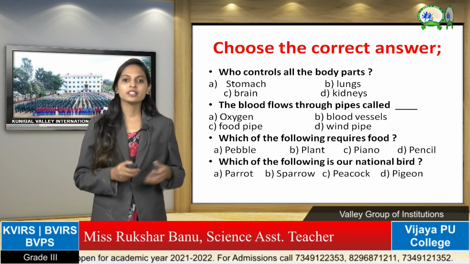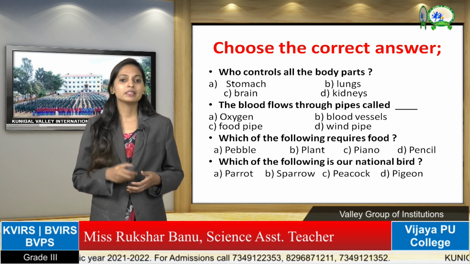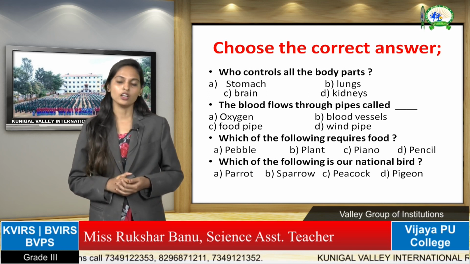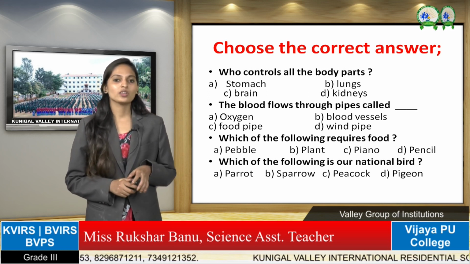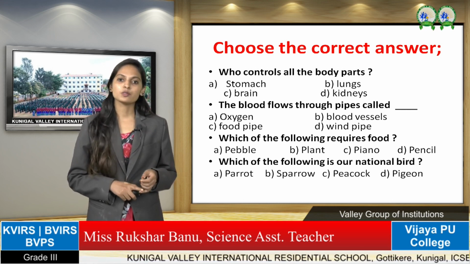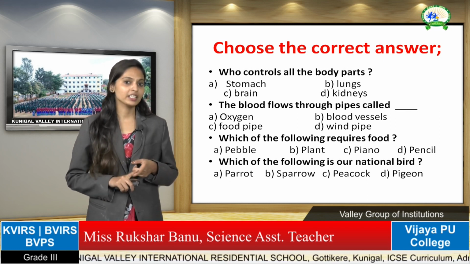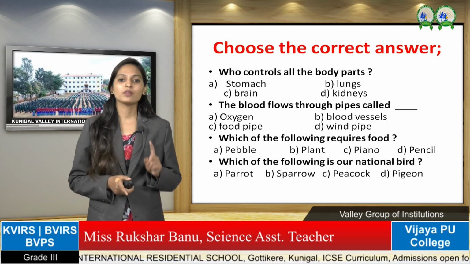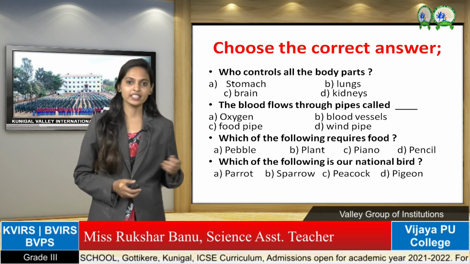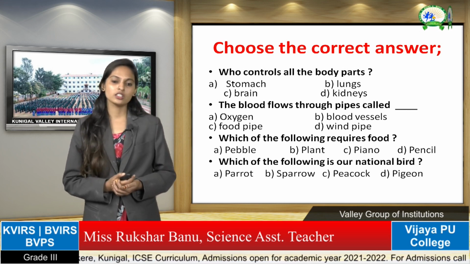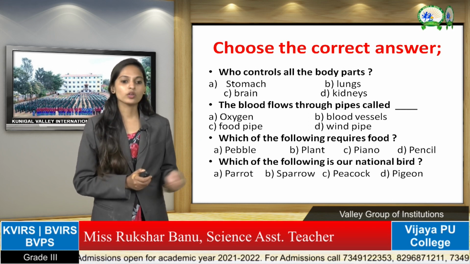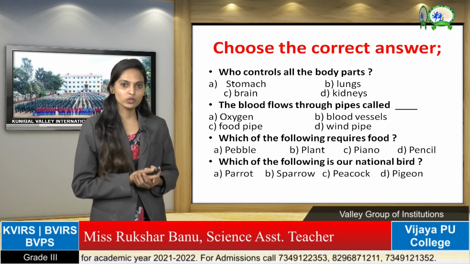In the midterm paper you will have multiple choice questions. There will be 15 multiple choice questions. For each question you will have 4 options. Among the 4 options, 3 answers will be wrong and 1 option will be correct. You have to choose which answer is correct for the given question and write the given answer. So the first main part will be multiple choice questions. Let's see the questions and how you have to write the answers.